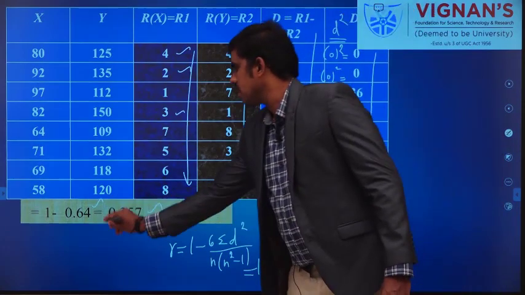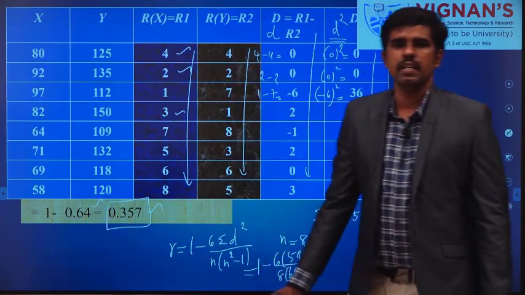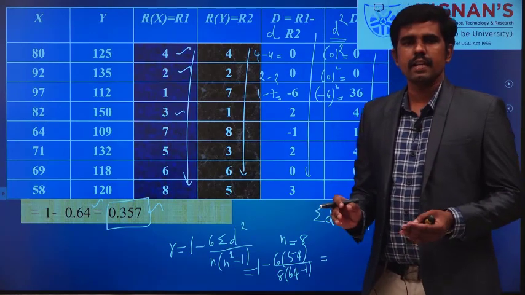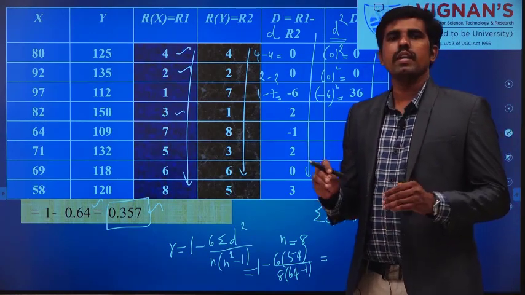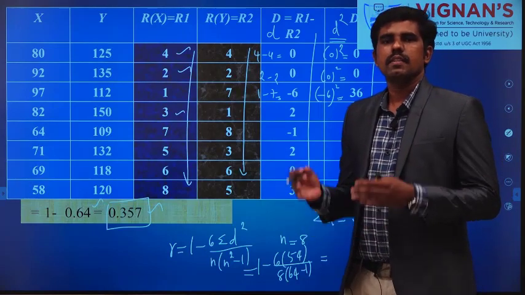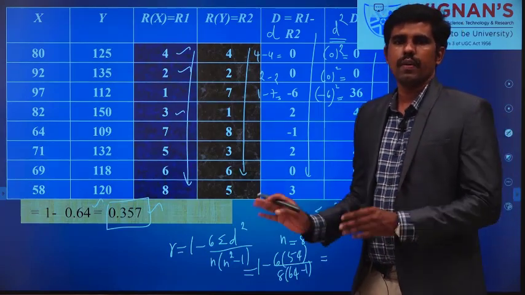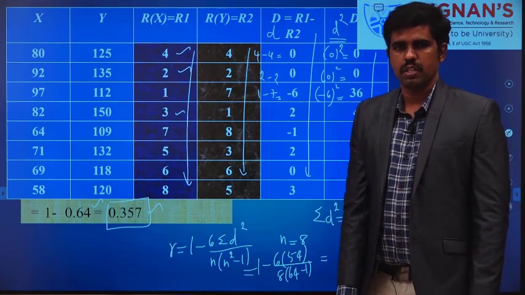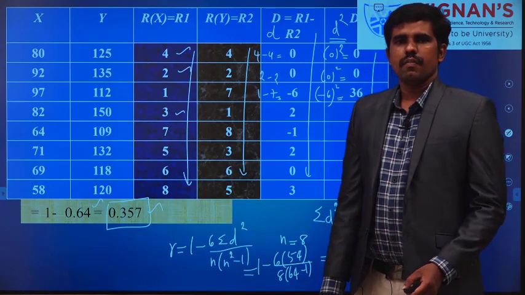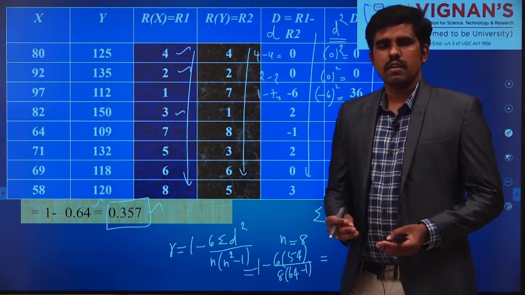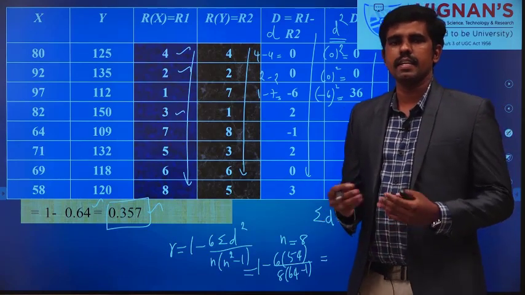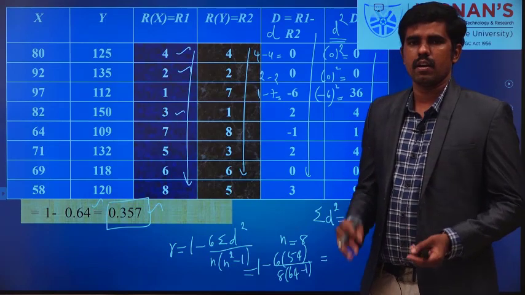So 0.357 is the answer. In this, what is the difference from the first problem? We are not given rank, we are given only values. So we have to assign the rank for each and every value of x and y, then use those values to find the rank correlation coefficient. Next we will move on to the next type: when two or more items have the same rank, when a tie happens, how to find the rank correlation coefficient.